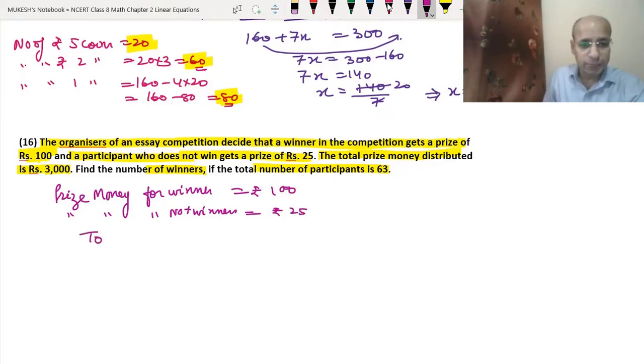The total prize money they have kept is rupees 3000, and the total participants they have are